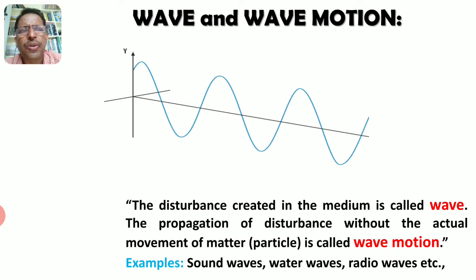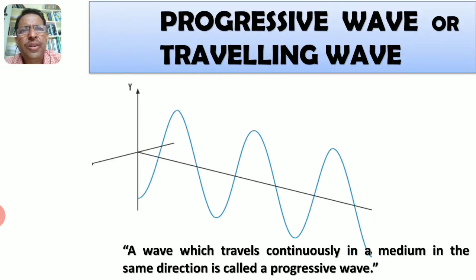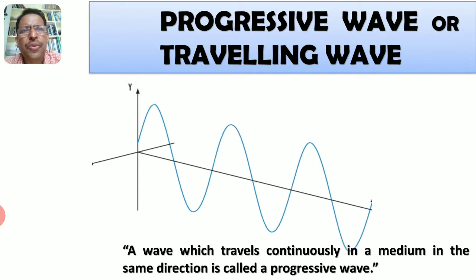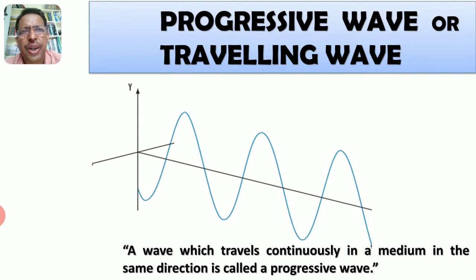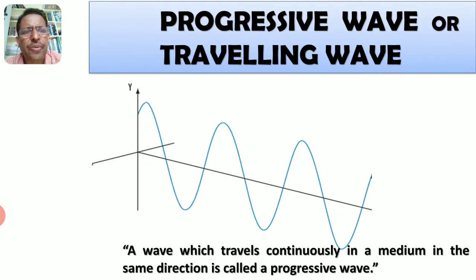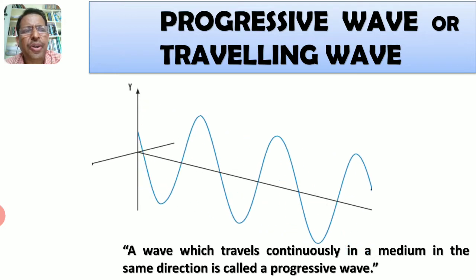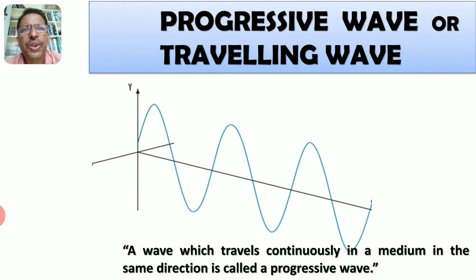Examples: sound waves, water waves, and radio waves. There are two types of waves. One is traveling wave, another one is stationary wave. What is traveling wave or progressive wave? A wave which travels continuously in a medium in the same direction is called progressive wave.